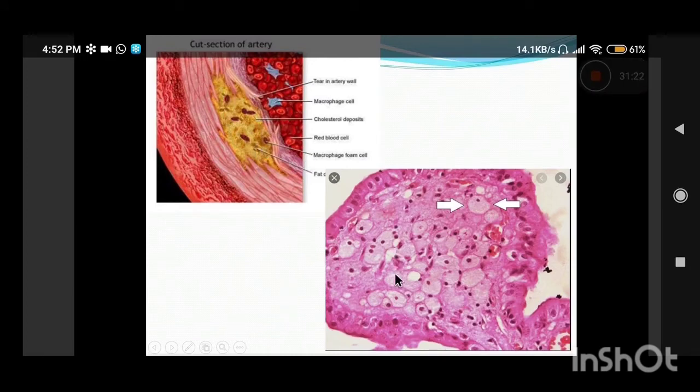And this is another example of cholesterol deposition. This is a section from gallbladder. This is the gallbladder epithelium, and in the lamina propria of the gallbladder, you can see these foamy macrophages with the fine vacuolated cytoplasm. These foamy macrophages have again engulfed cholesterol within them. So this is known as cholesterolosis, which is often seen in patients of chronic cholecystitis. So they are also laden with cholesterol.